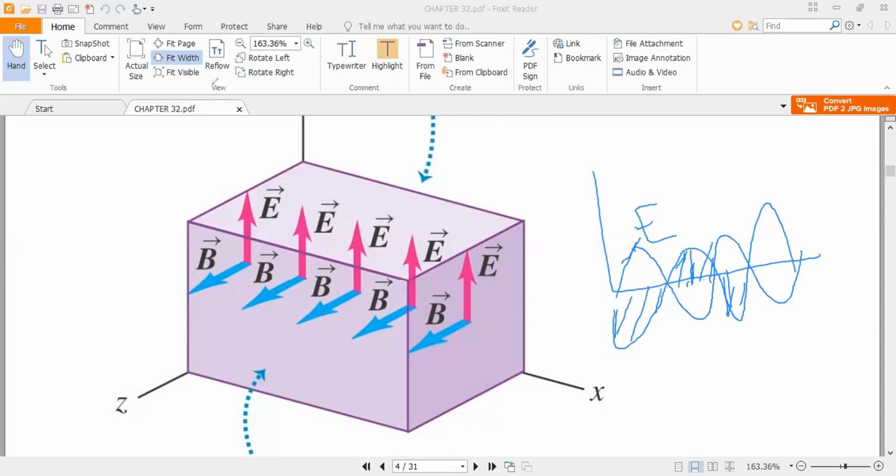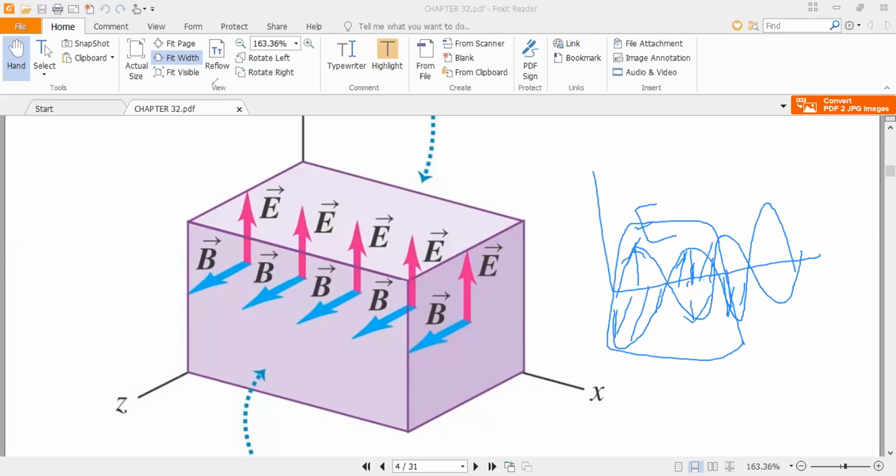So if you draw a Gaussian surface, it will enclose no electric flux and no magnetic flux. The electric field here is the same electric field going down.